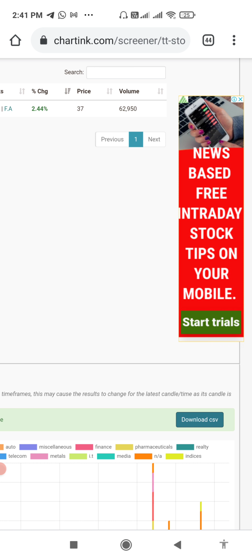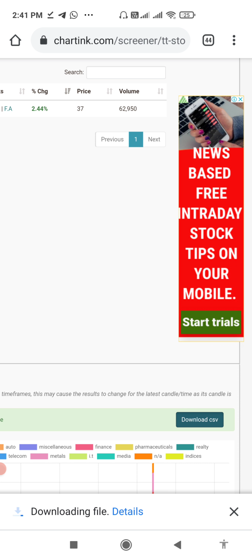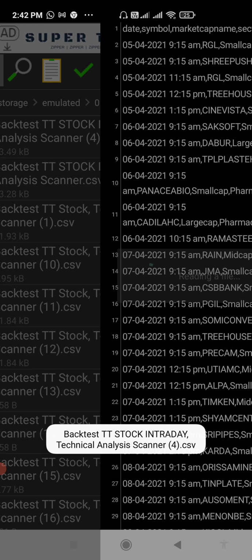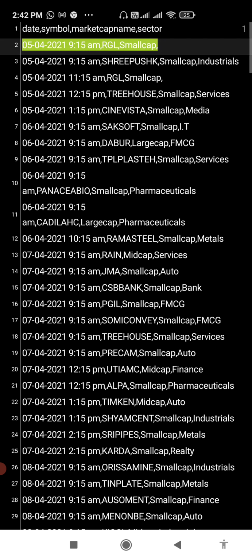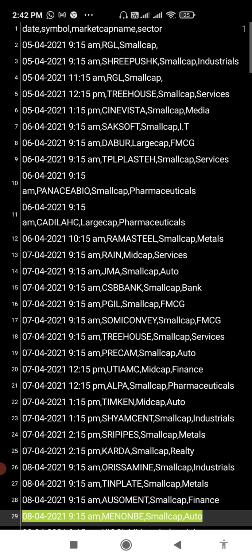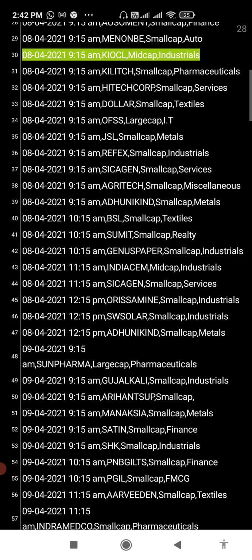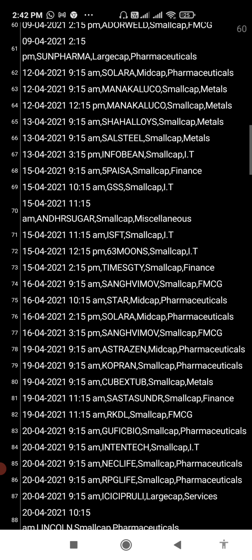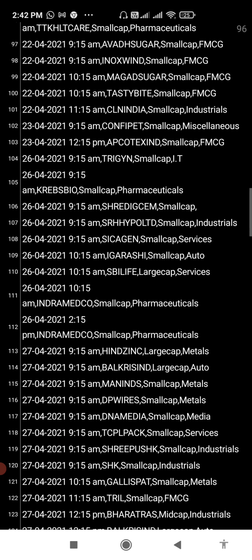And I shared my backtested results, and you can backtest it. I will show you again. I will download this file. See, you can take the screenshot and you can backtest it from April 5th to April 8th. And after that you can backtest it. You can take this screenshot and backtest it.